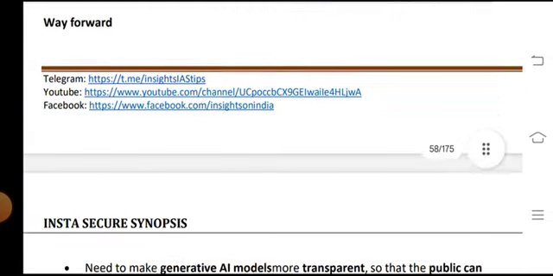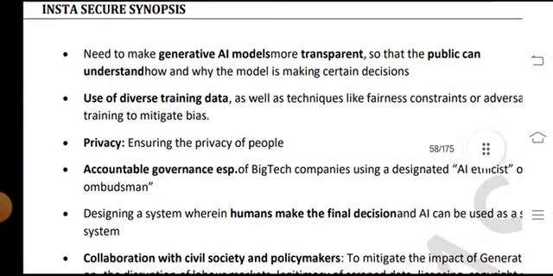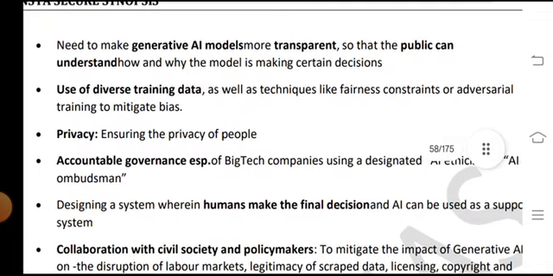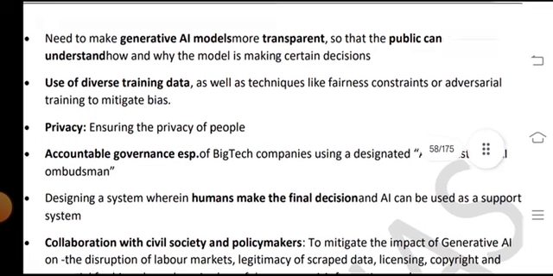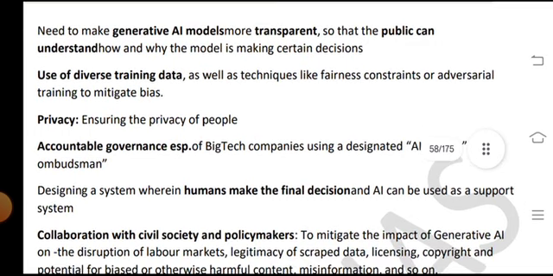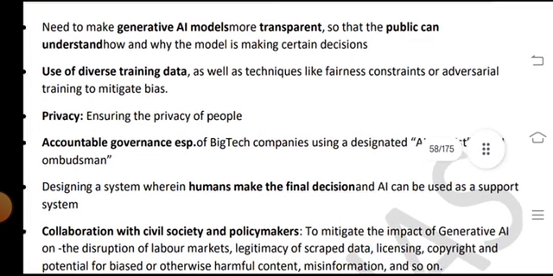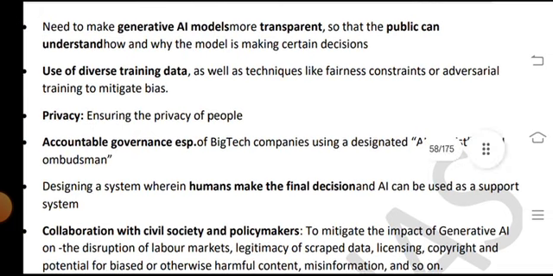Way forward. We need to make generative AI models more transparent so that the public can understand how and why the models are making certain decisions.